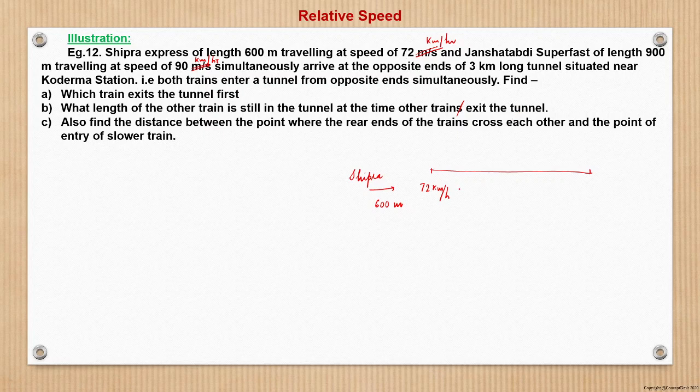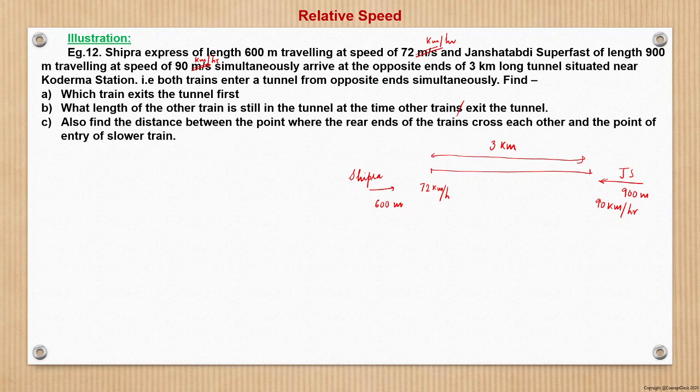Right. And at the same time, Jan Shatabdi, which is 900 meter long, at a speed of 90 kilometer per hour, enters here, right? And the tunnel is 3 kilometer long.